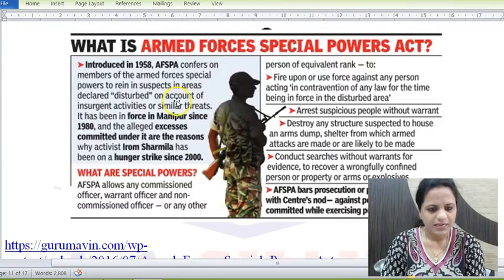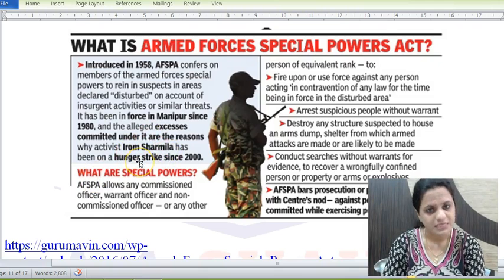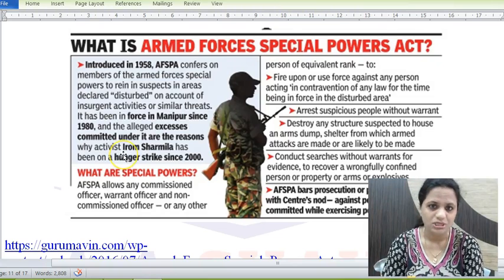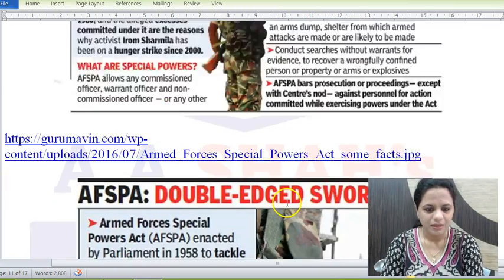Next, this is regarding AFSPA. You can see it's in force in Manipur since 1980. So Irom Sharmila, the Manipur case, has been famous. She was on hunger strike for 16 years. She gave up her fast. She fought the elections in Manipur, the present legislative assembly elections. But she lost. She got only 90 votes. So that was the case.